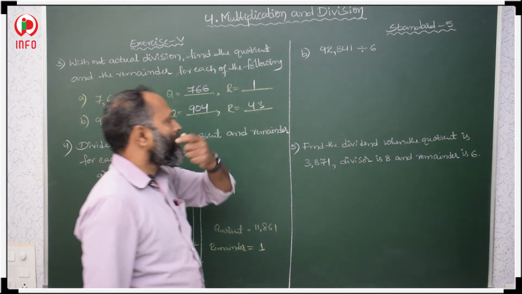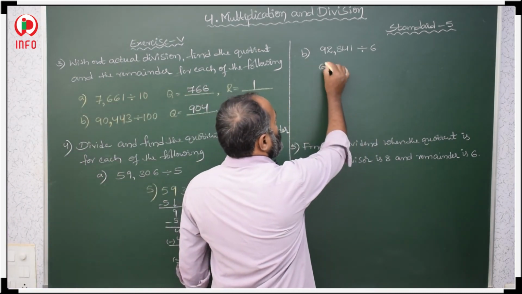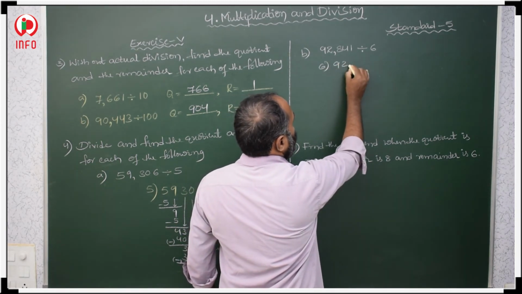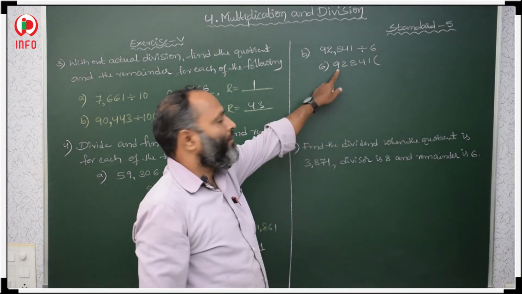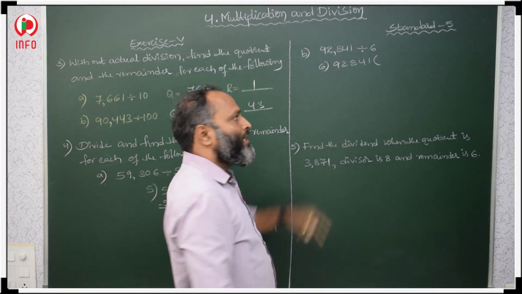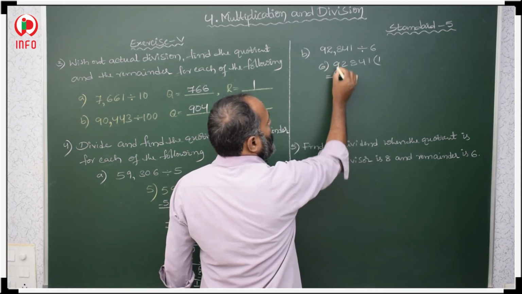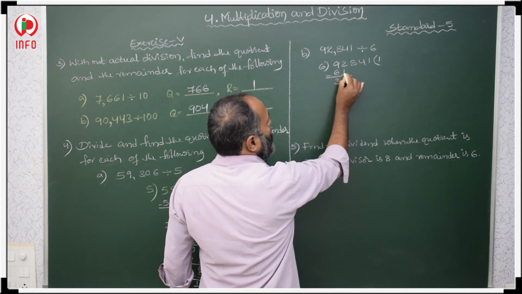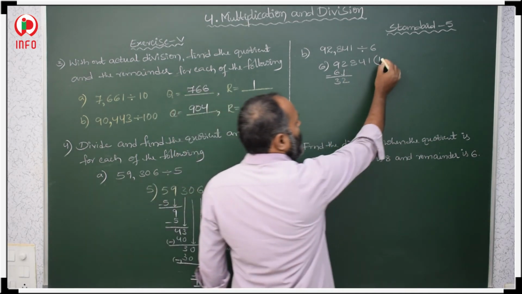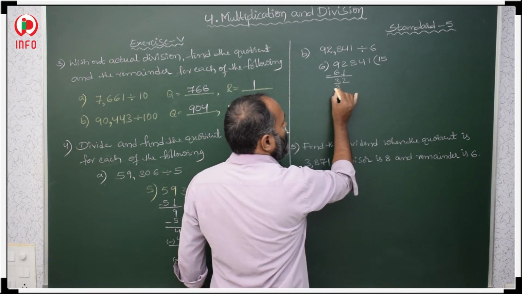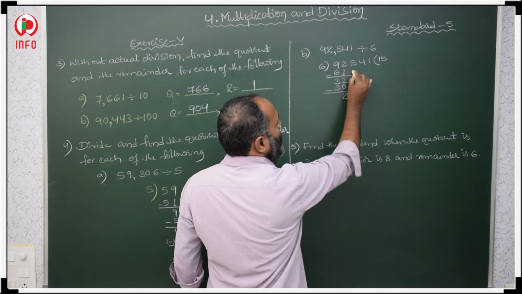In the next question also we have to find quotient and remainder. 6 divides 92,841. First we have to take 9. So in the 6 table, 6 ones are 6. When we minus, 9 minus 6 is 3. Now you take 2. 32, 6 fives are 30, near 2. 6 fives are 30, then minus. 2 minus 0, 2. Again 8.